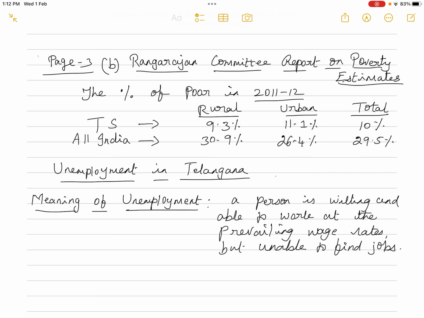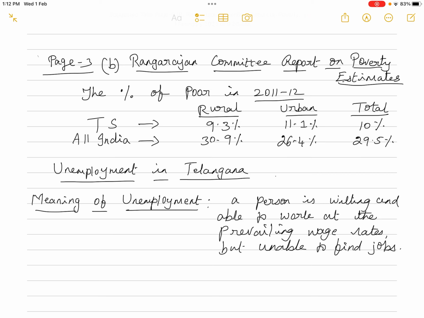The Tendulkar committee report for 2011-12 says the rural poverty was 11.2%, whereas the Rangarajan committee report says around 9.3%. And urban poverty, according to the Tendulkar committee, was 5%, whereas the Rangarajan committee says it is 11.1%. The same thing for all India: the Tendulkar committee's rural poverty was 25.7%, whereas the Rangarajan committee's report says it is 30.9%, and urban poverty 13.7%, whereas this committee is saying 26.4%. There are differences between the two committees' reports.